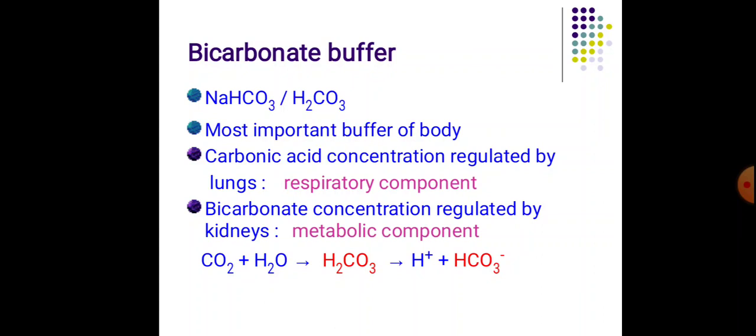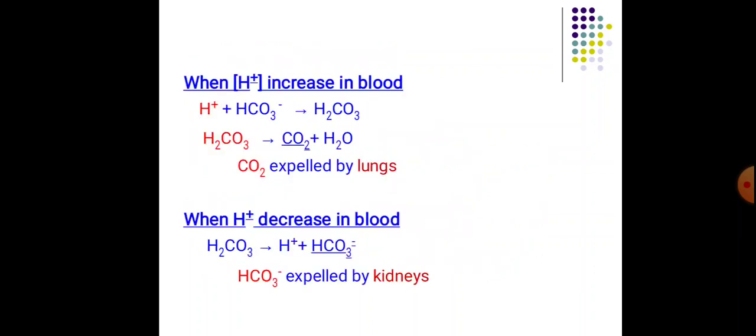Whenever there is an increase in H+ concentration in the blood, this increased H+ will combine with the bicarbonate ion to form carbonic acid, and then the carbonic acid splits to give carbon dioxide and water, and this carbon dioxide will be expelled by the lungs.